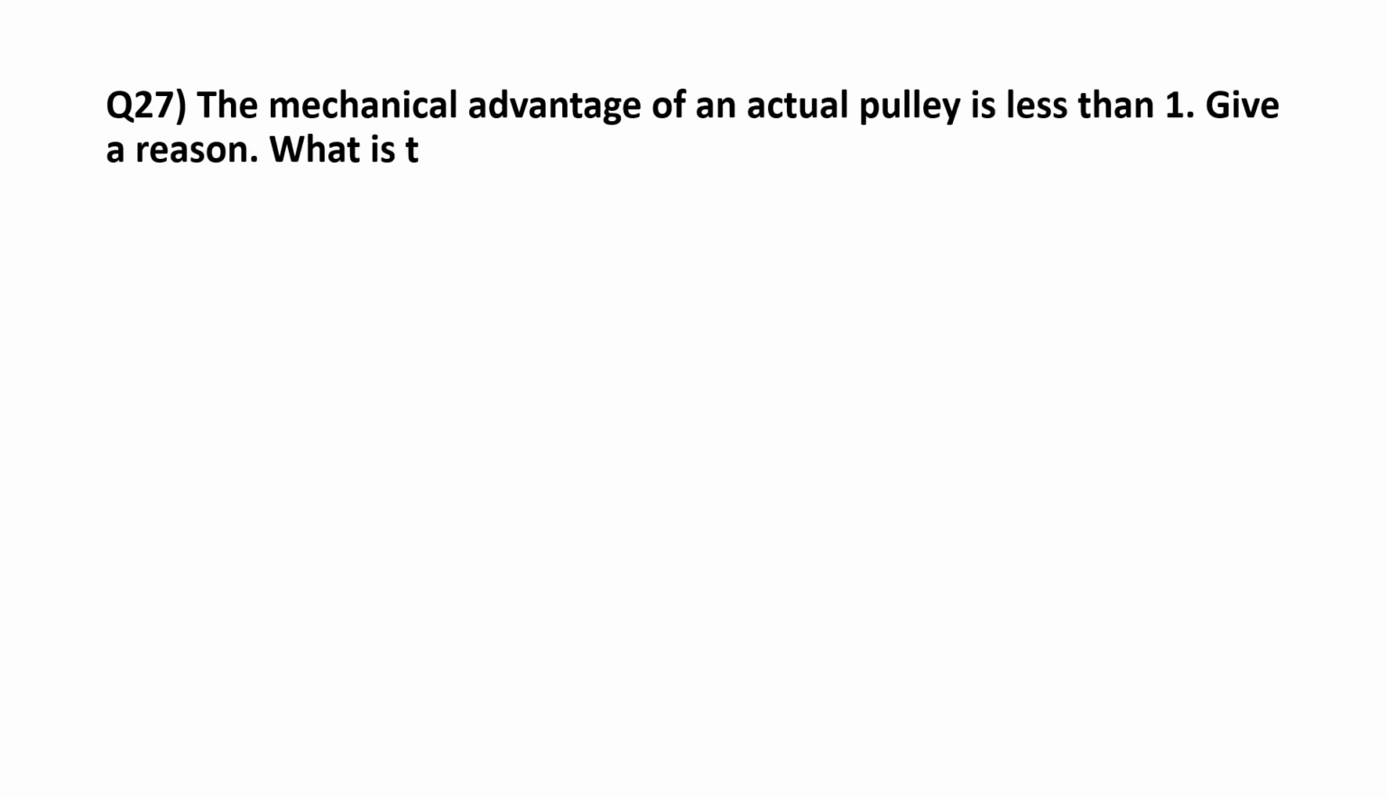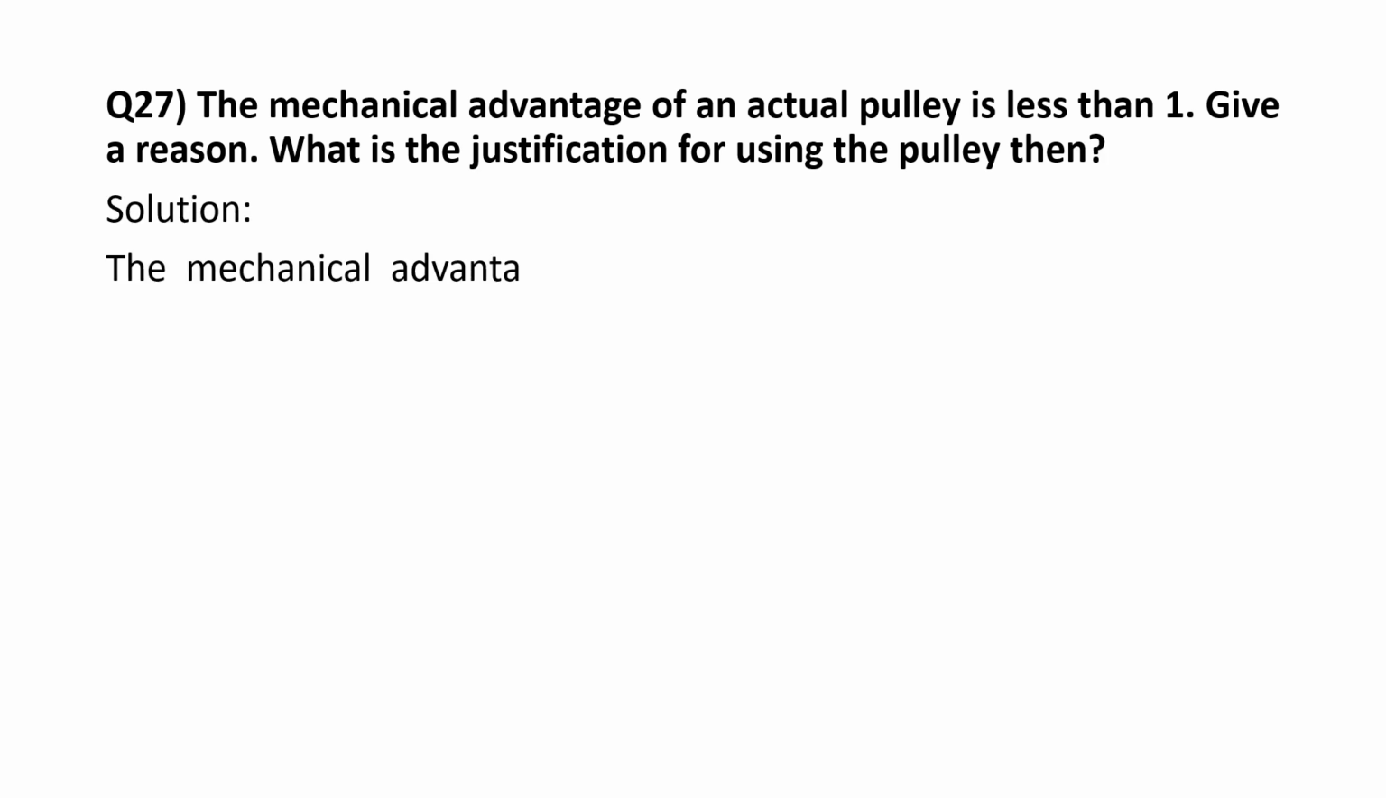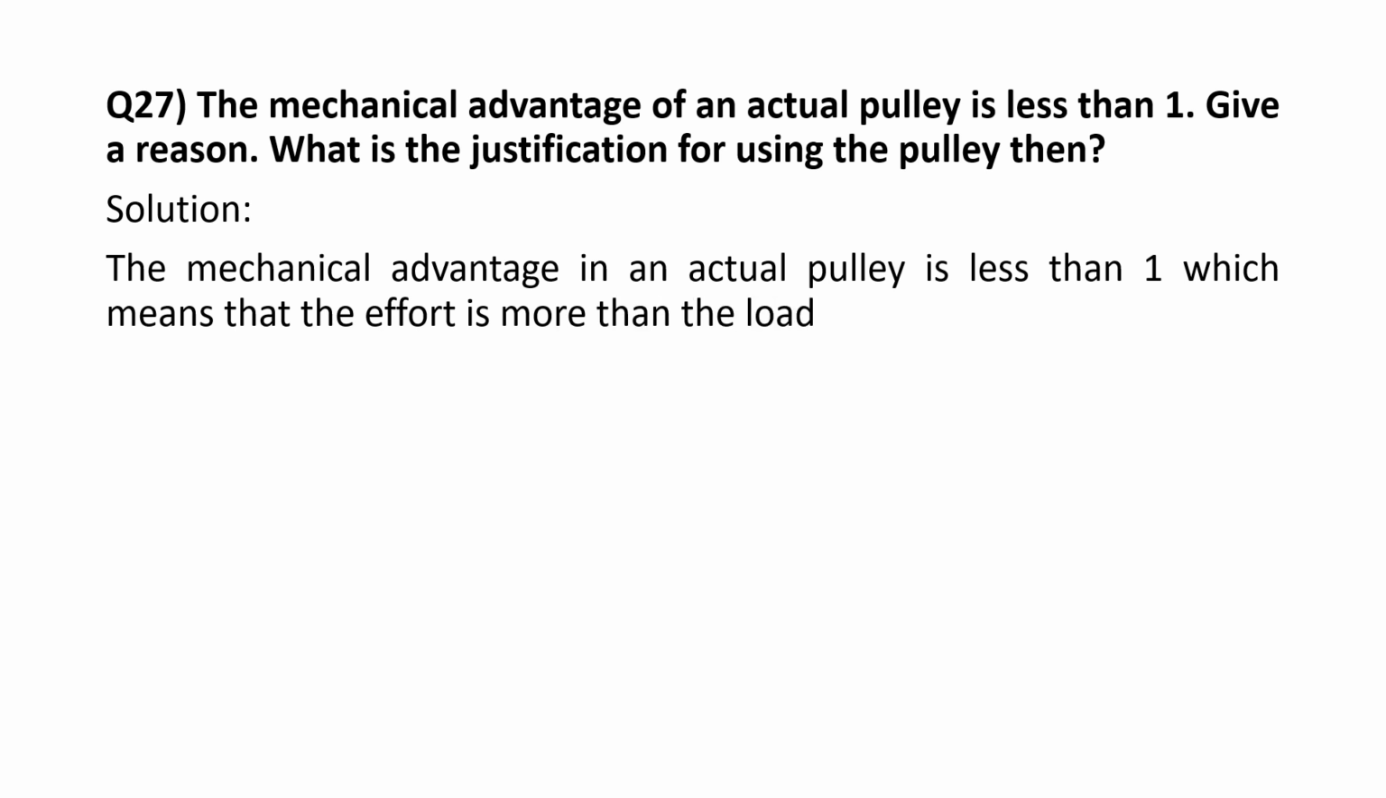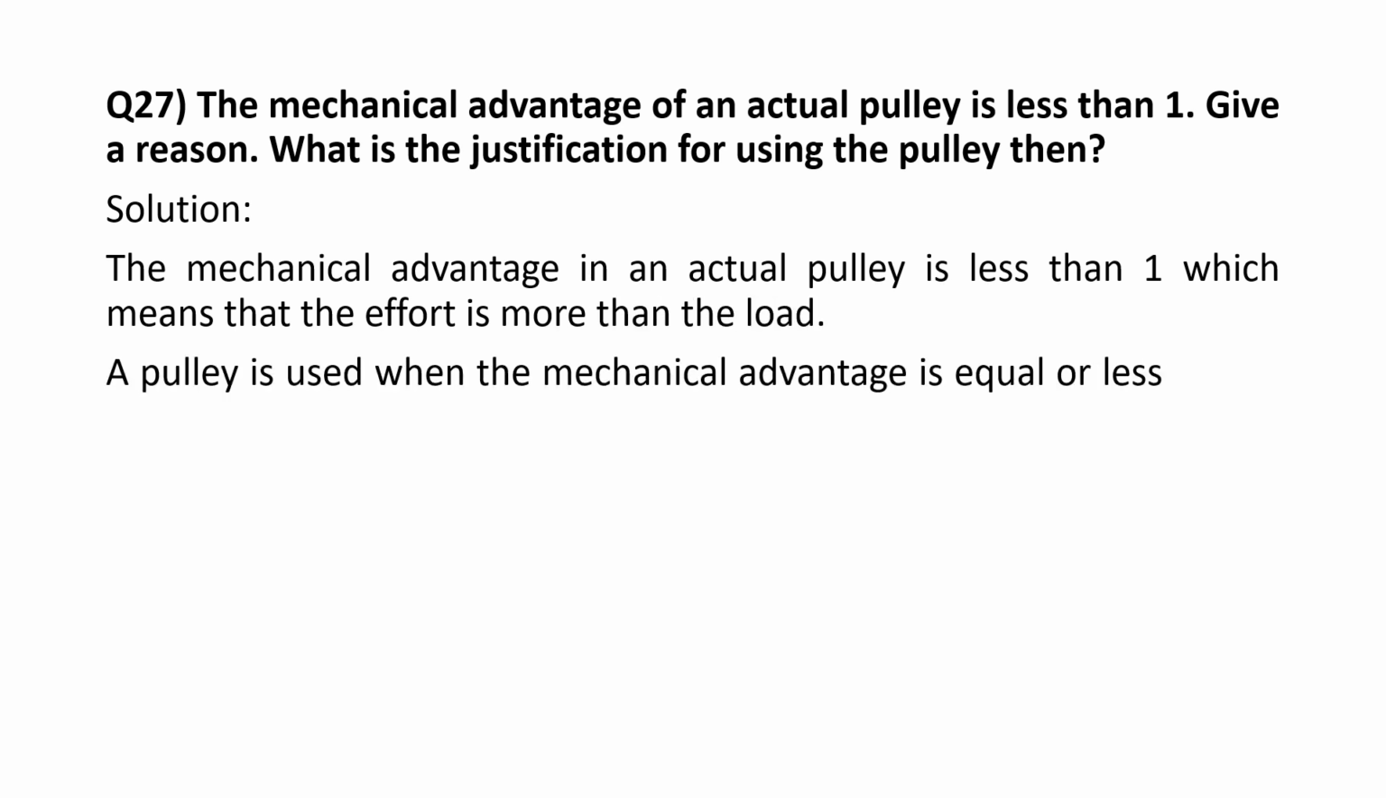The mechanical advantage of an actual pulley is less than 1. Give a reason. What is the justification for using the pulley then? The mechanical advantage in an actual pulley is less than 1, which means that the effort is more than the load. A pulley is used when the mechanical advantage is equal to or less than 1.